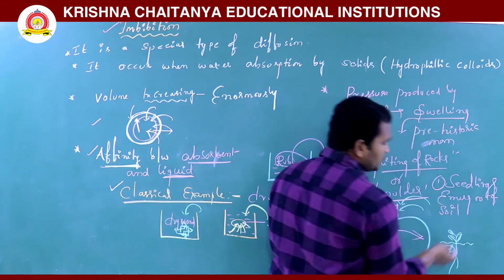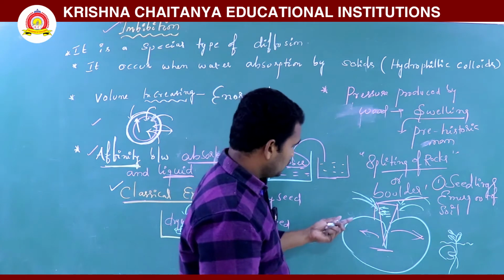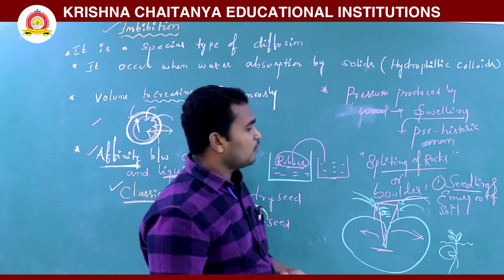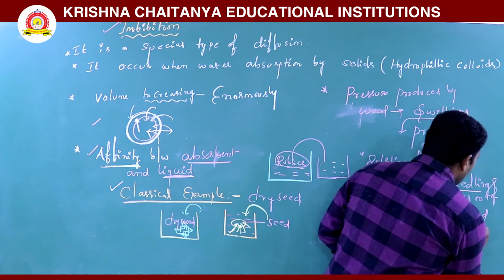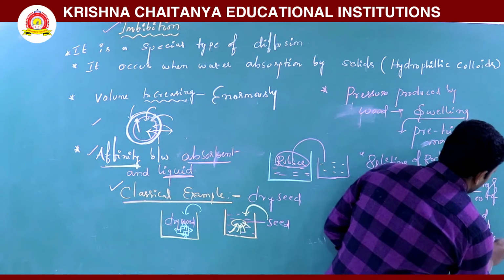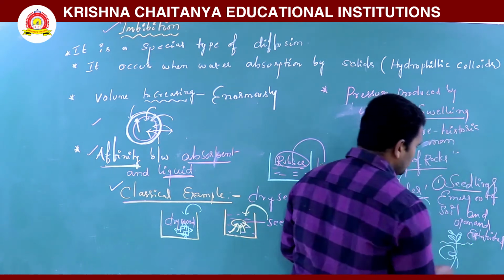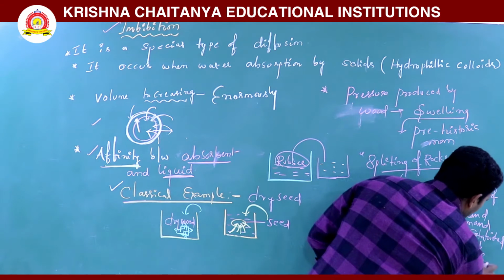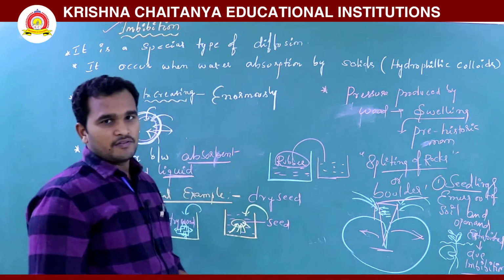Emerge out means it comes out of the soil due to the imbibition pressure. So seedlings emerge out of the soil and also open and get established. Due to imbibition only, it comes out of the soil.